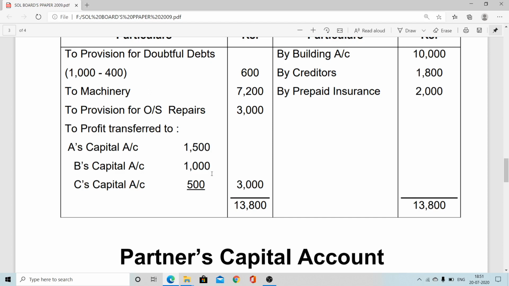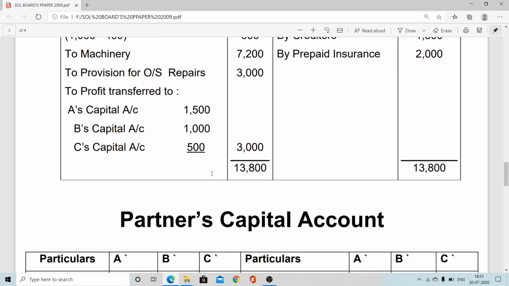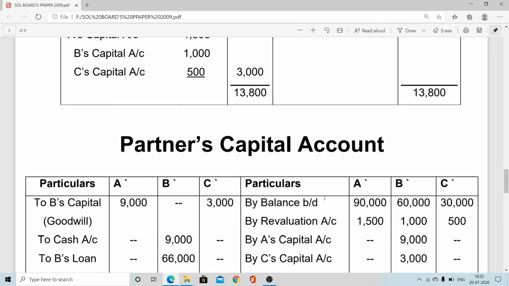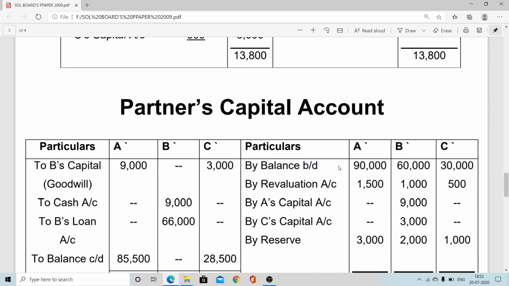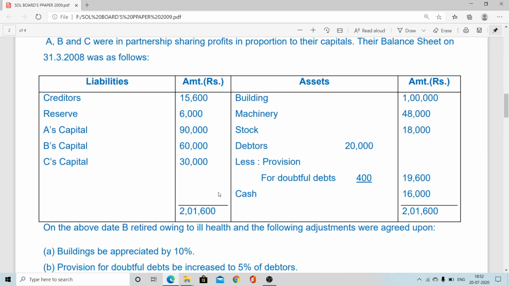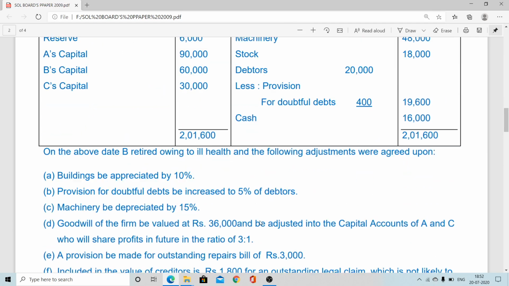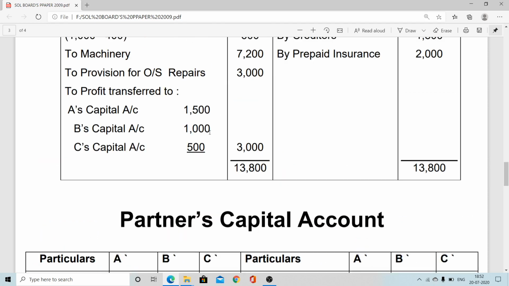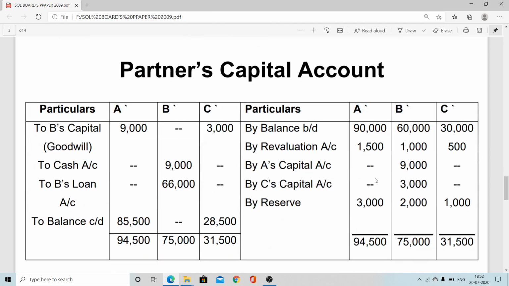Now next step, we will prepare the partners' capital account to find out the retiring partner's loan as well as the remaining partners' present capital balance. This is quite an important step. We know how to prepare it. By balance b/d, the opening balance, is provided: 90,000, 60,000, 30,000. We can check here from our old balance sheet, here is that 90, 60, 30. So by balance b/d in partners' capital 90, 60 and 30. Revaluation profit we already saw here: 1500, 1000 and 500.